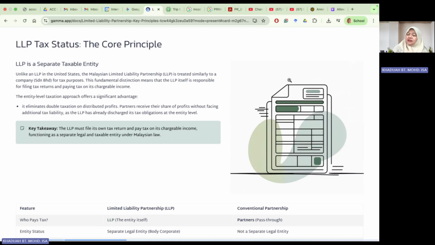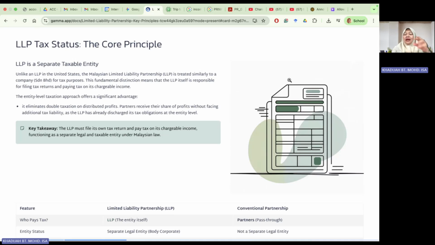Under the conventional partnership, remember that when we want to decide the adjusted income of the partners, it comes from the PPE, the partners' private expenses, plus your divisible income. These two incomes will be taxed on the individual partner.